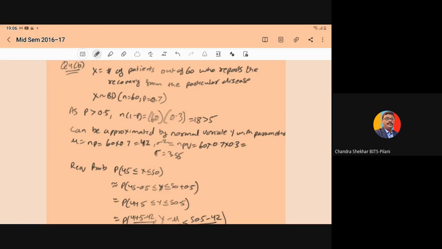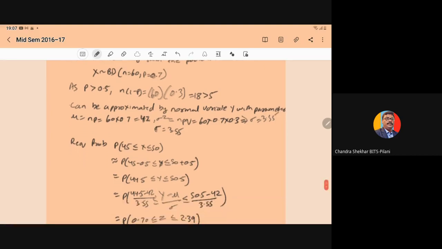When we take the normal variate, the parameters we take are mean mu and variance sigma square, whatever the mean and variance of the binomial distribution are. Mu is equal to np, that is 60 into 0.7, that is 42, and variance is npq, 60 into 0.7 into 0.3. So from here you can write the sigma. This implies sigma is equal to 3.55.